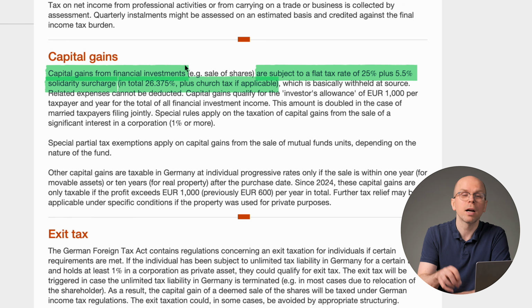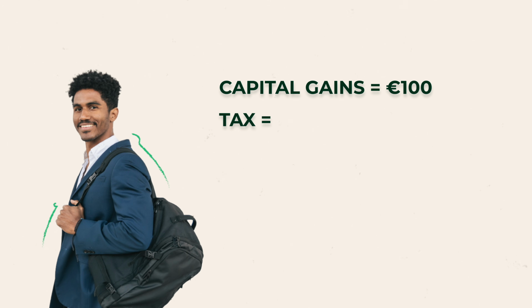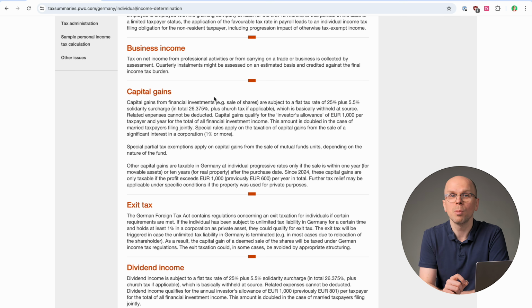This is a peculiarity in the German system where churches also get funded through taxes, although as far as I know, you can opt out of it. So if Martin is not particularly religious, if he sells a stock with €100 profit, he would then pay 26.38 euros in taxes. But there are more details to come.